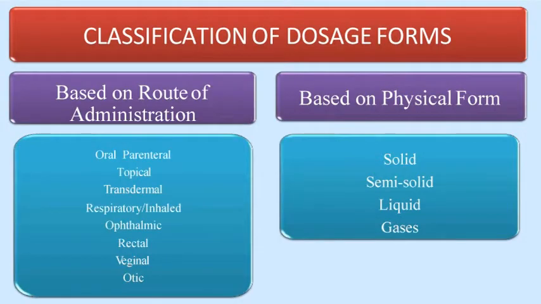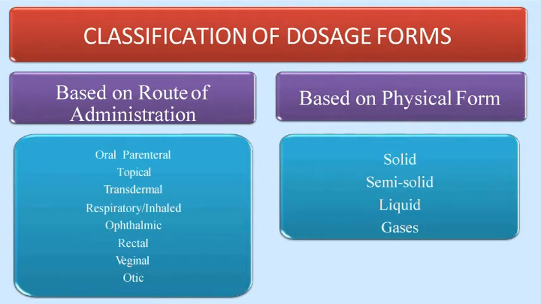Let us move to the classification of dosage forms. Basically, they are classified into two types: first, based on the route of administration, and second, based on the physical form. Let us start with the route of administration. Route means rasta, and administration means pahchana. In simple language, it is the way by which the drug is delivered to the body.